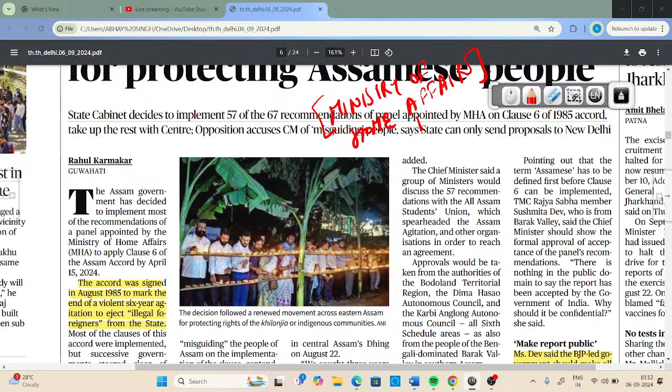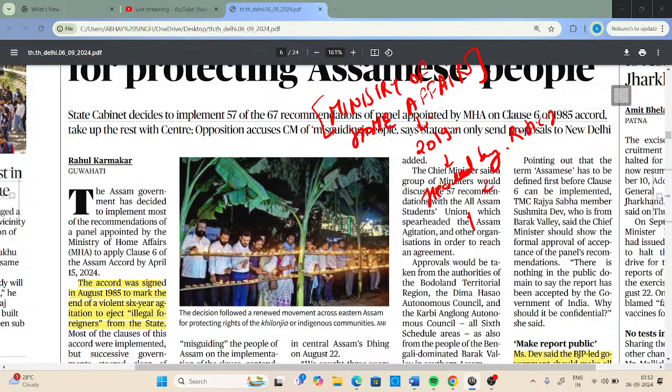So the Ministry of Home Affairs set up a panel in 2019, and this particular panel was headed by a retired High Court Justice Mr. Biplab Kumar Sharma.